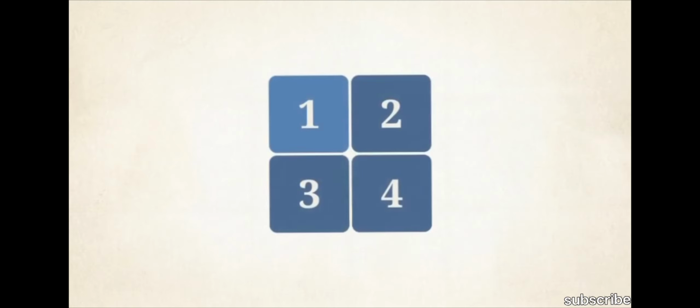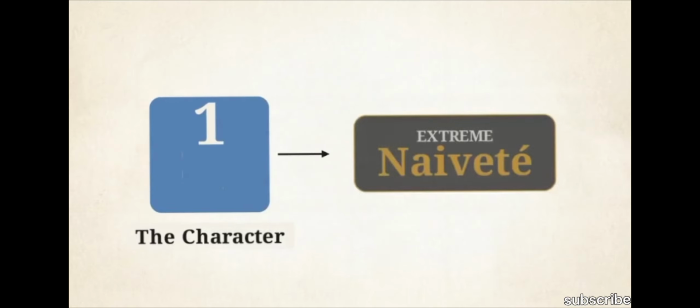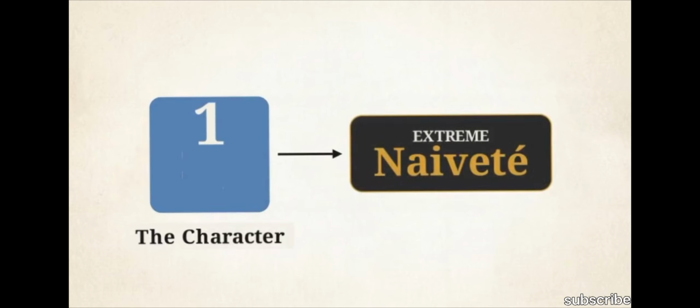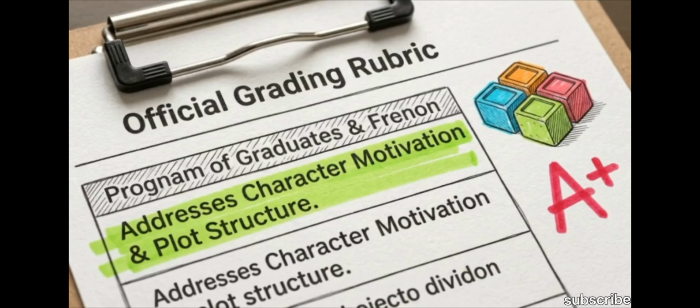A strong response uses the first block to show Lencho operated out of extreme naivete. His absolute belief meant he truly expected exactly 100 pesos from God. Therefore, any missing amount had to be the result of human theft. This modular framework keeps your responses aligned with the grading rubric, ensuring you address character motivation and plot structure without